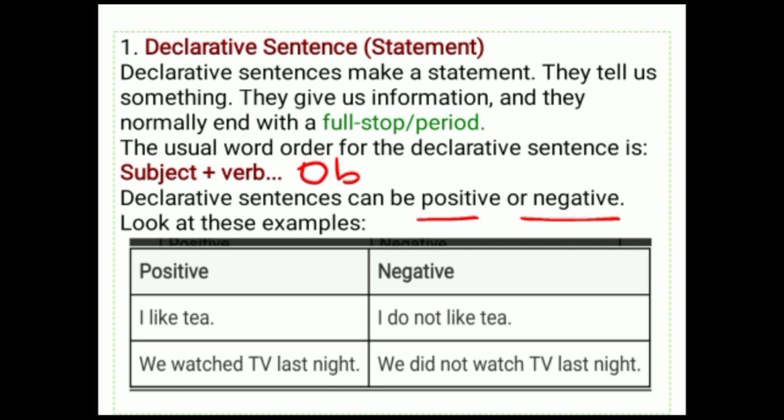Same as the positive sentence: we watched TV last night. You are telling what you did in yesterday's time. Negative: we did not watch TV last night. When the sentence becomes negative, you use the words no, not, never.